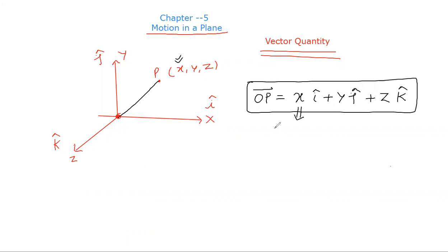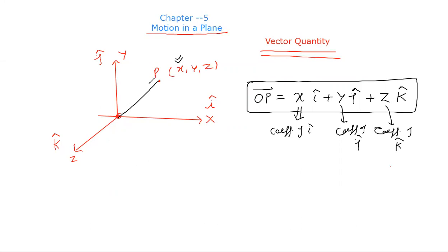Okay, x means coefficient of i cap, y means coefficient of j cap, and z means coefficient of k cap. So coefficient of i cap, coefficient of j cap, and coefficient of k cap. Is it clear to all of you? So OP vector equals xi plus yj plus zk.